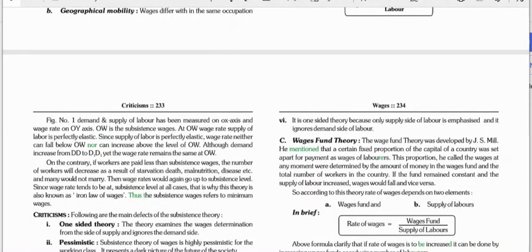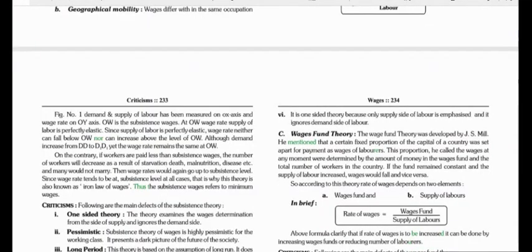On the contrary, if workers are paid less than subsistence wages, the number of workers will decrease as a result of starvation, death, malnutrition, disease, etc., and many would not marry. Then the wage rate would again go up to the subsistence level. Since the wage rate is at the subsistence level in all cases, this theory is also known as the iron law of wages. Thus, subsistence wages refers to the minimum wages which a laborer gets to survive or for his physical existence.